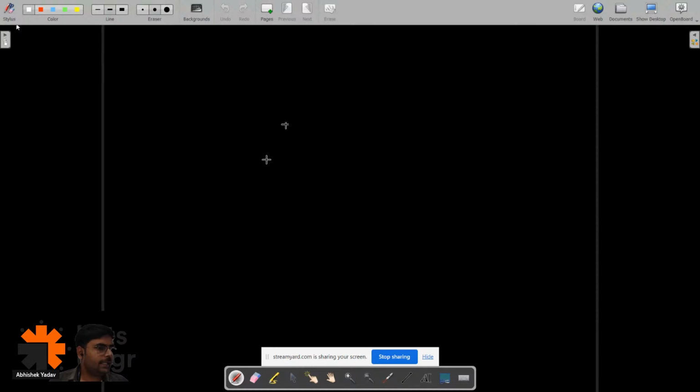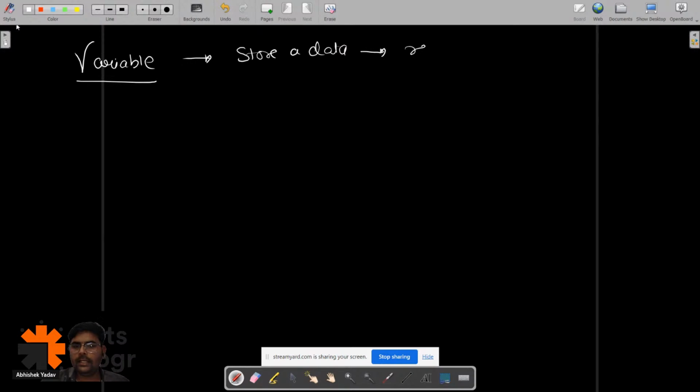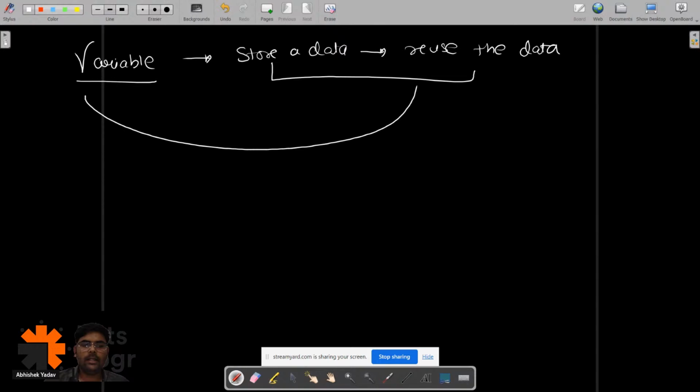Here they are saying a variable is a named... Okay, great. So Kunal, Supreet, and Bhavya, everyone is correct here. So guys, again, I am starting with the variable part. A variable is basically this: if you want to store data and reuse the data again and again, you can do this with the help of a variable.